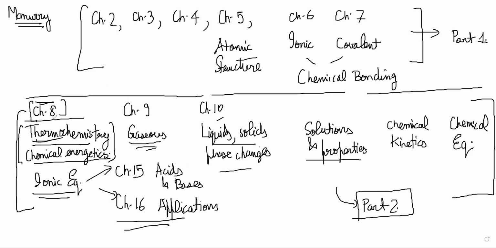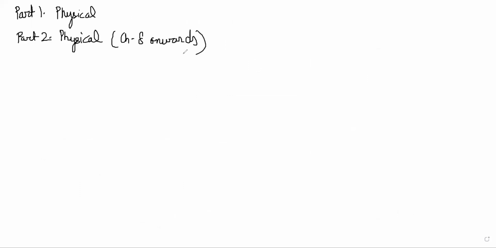Okay. So basically the idea is that these chapters are the main part of physical chemistry. Everything else that is left after that, we will do later. So basically the sequence of overall chemistry will be part 1 physical, then part 2 will be physical, chapter 8 onwards, till chapter number 17 or 16, till thermodynamics.